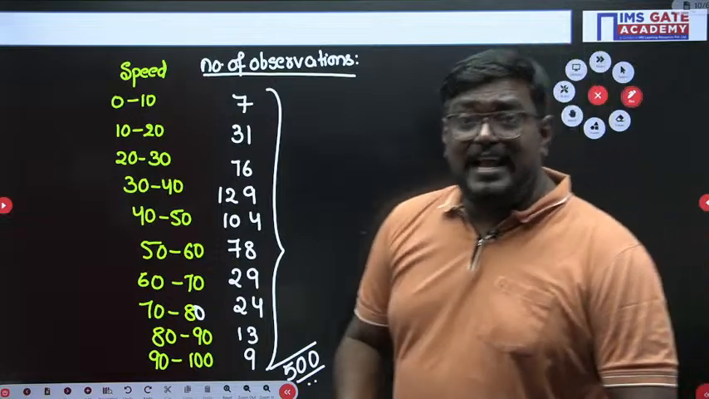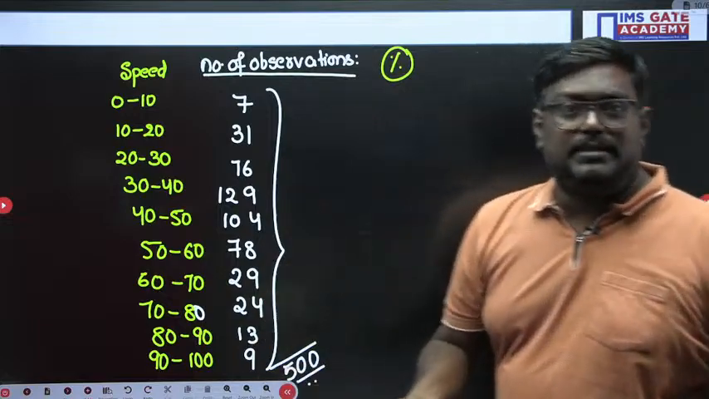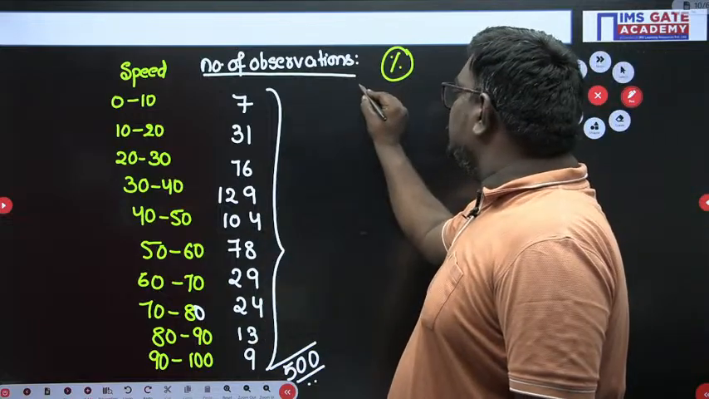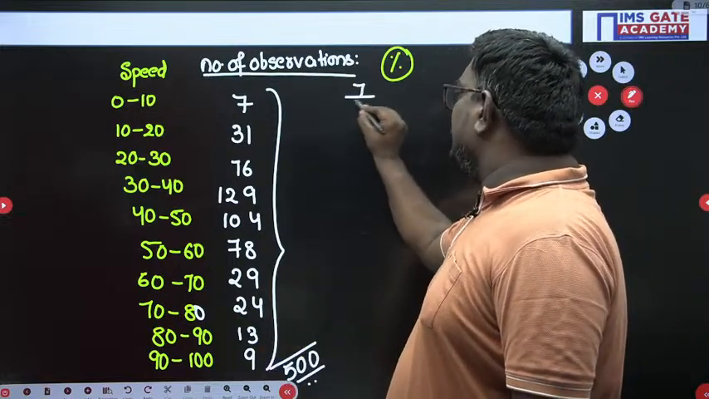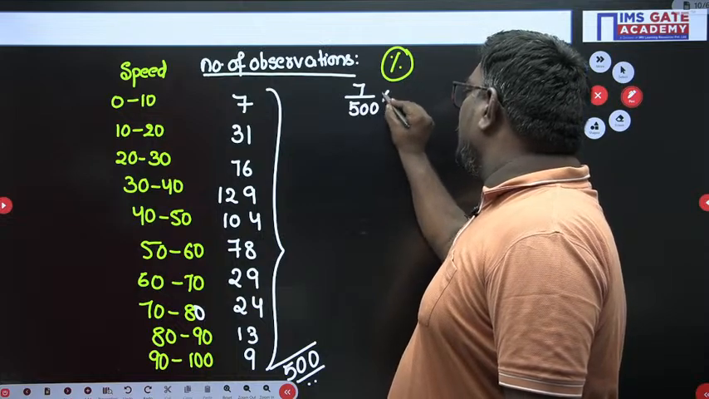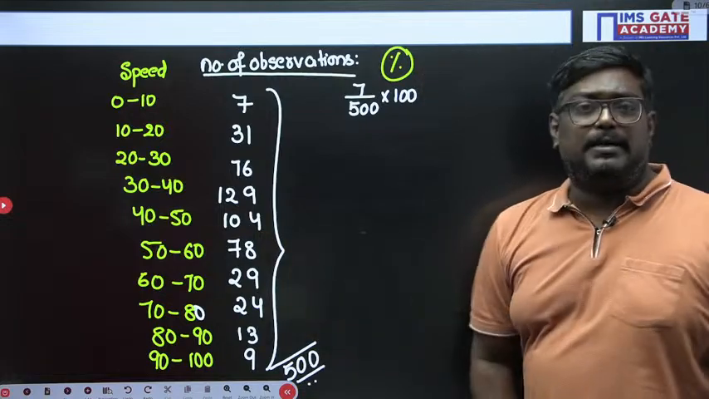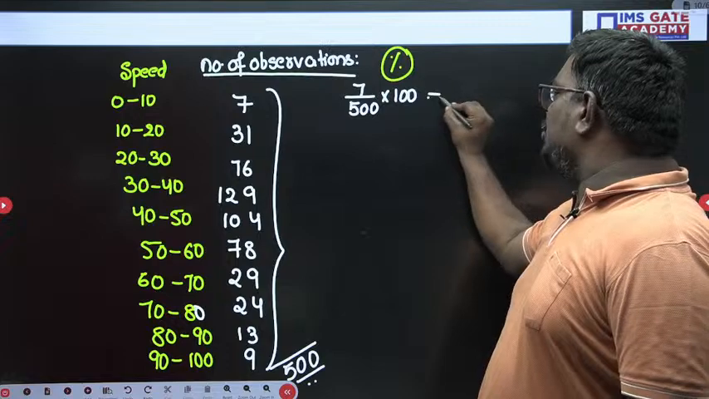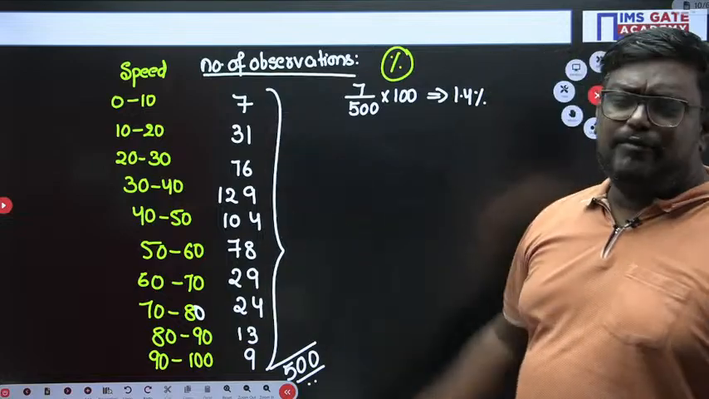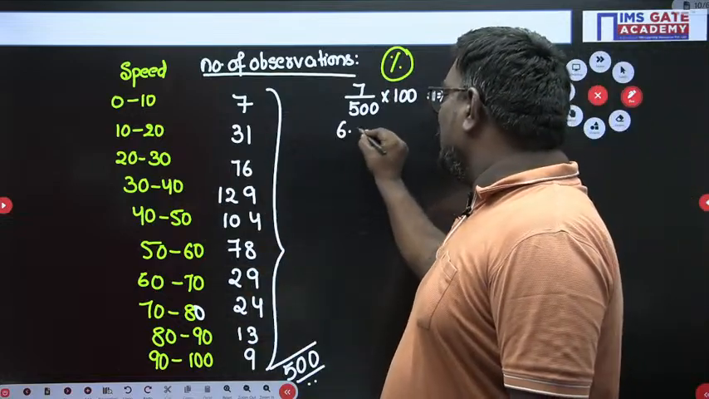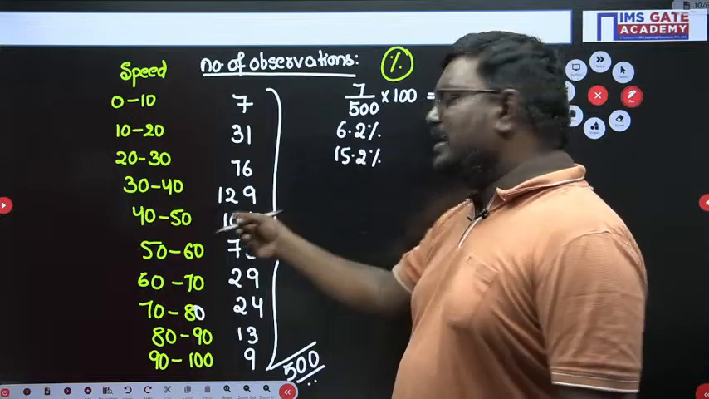Now, my dear students, when I have calculated the summation, it is the percentage finding. You have to find the percentage of observations here. So you can write 7 by 500 into 100. Why? Because the sum of the observations is 500 and we have the percentage calculation. So here it is 1.4 percent, since 7 by 5 is 1.4. If you do the similar thing for 31, it will be 6.2 percent. 76 will be 15.2 percent. 129 is around how much, sir?